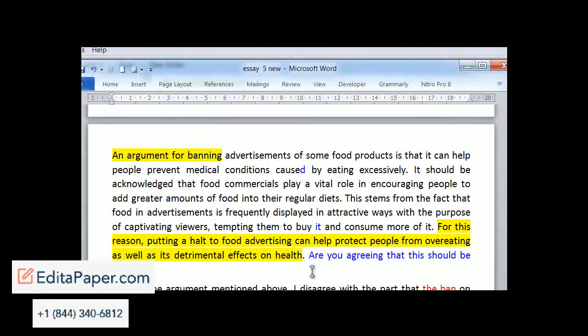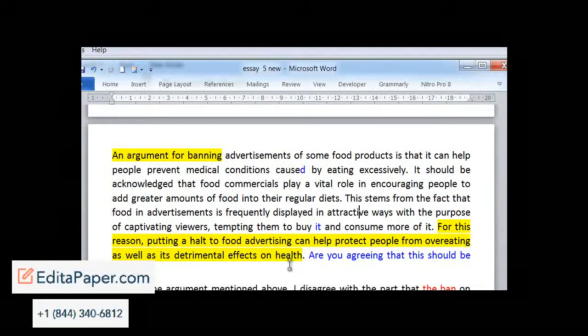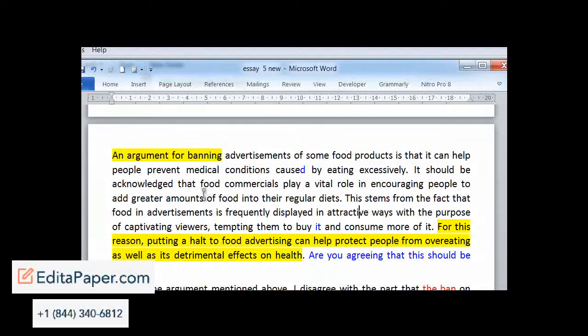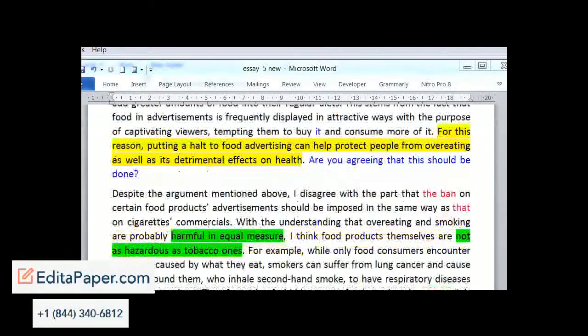And also remember that the writer said that they partly agree. So this is all about agreeing. So presumably the writer agrees with these arguments and that it can help protect people from overeating. So presumably this is the argument here supporting. Remember, partly agree, so this is mostly about agreeing.